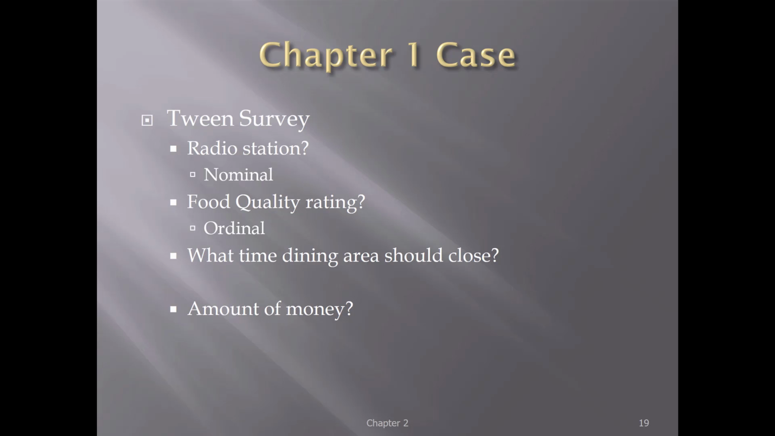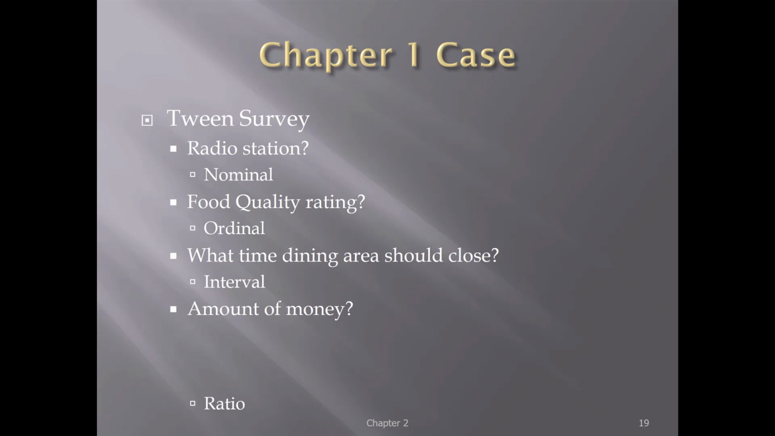So, what time the dining area should close? Time is an interesting variable. If I'm talking about an amount of time, that would be ratio. But if I'm talking about the time in terms of like 3:30, 4 o'clock, 4:30, the zero is arbitrary. So it's basically interval data. So actual time is interval, whereas amount of time would be ratio. And when you think about it, it makes sense. Amount of time, zero time, literally means there is no time.